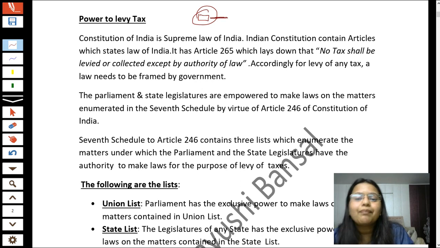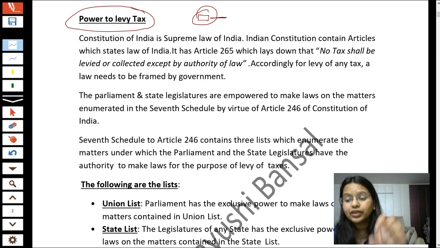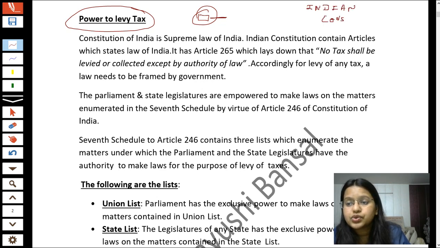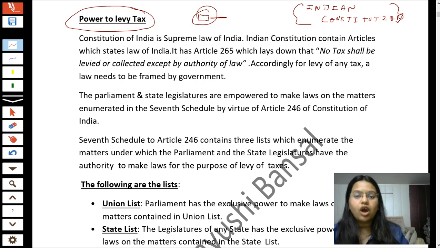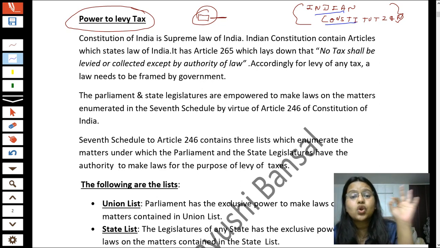So, students, who has the power? How do they come to know that the government has the power to levy these taxes from you, that they can charge taxes from you? So students, you all know now that we have our Indian Constitution. Students, in our Indian Constitution, first of all you need to learn that the Indian Constitution is the supreme law of India. There is no bigger law than the Indian Constitution in India. Indian Constitution is the supreme law, the highest law of India.